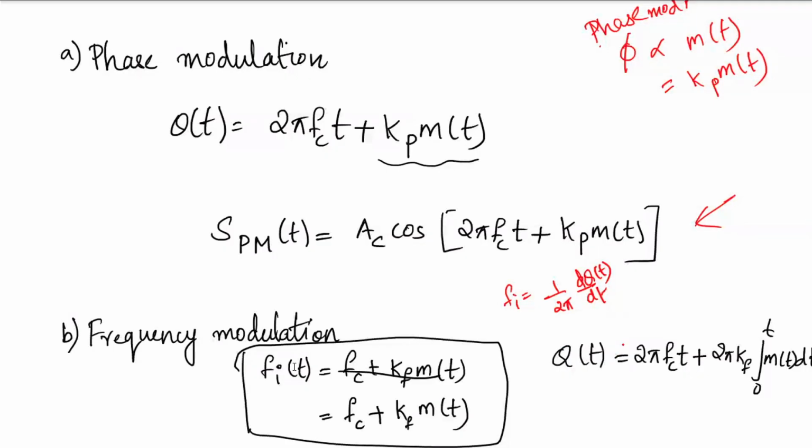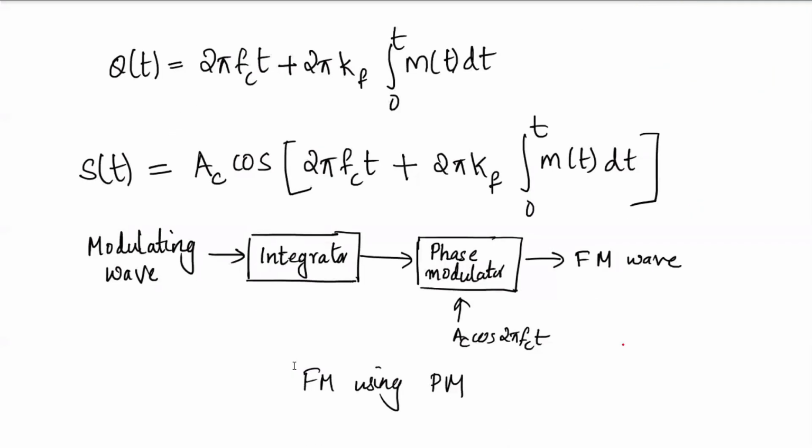And the expression for the frequency modulated wave, SFM(t), will be Ac cos(2 pi fc t plus 2 pi kf into the integral from 0 to t of m(t) dt).